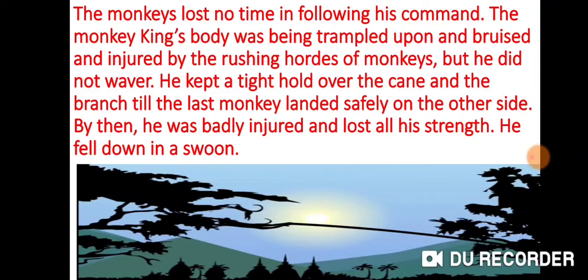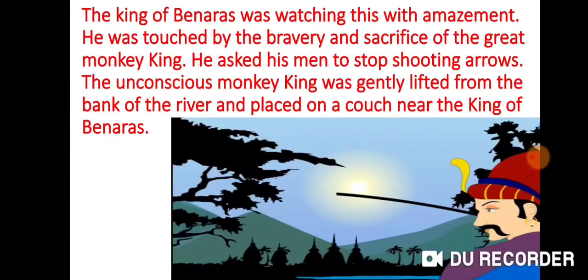He held strongly onto the branch till the last monkey could cross ahead. He kept a tight hold over the cane and the branch till the last monkey landed safely on the other side. By then, he was badly injured and lost all his strength. He fell down in a swoon. And finally, after the last monkey reached the other side, he was so badly injured, the Monkey King, that he fell down into the water. He had no strength left in him.